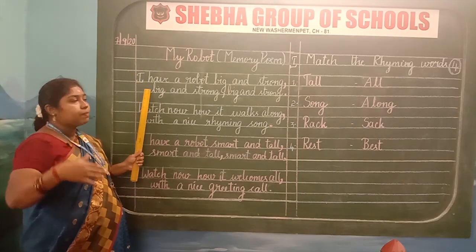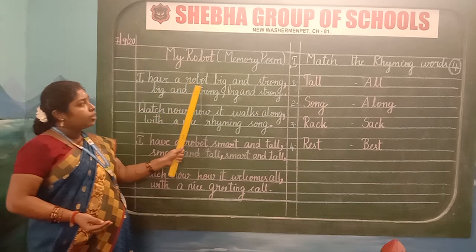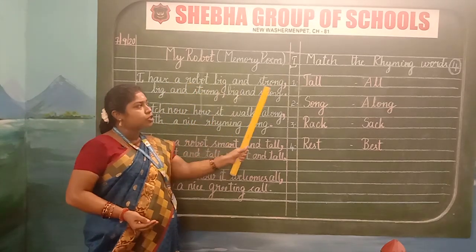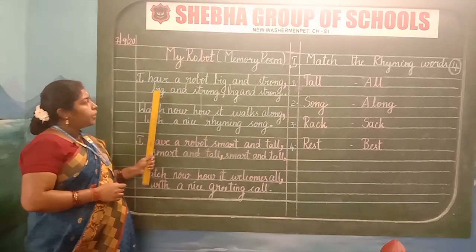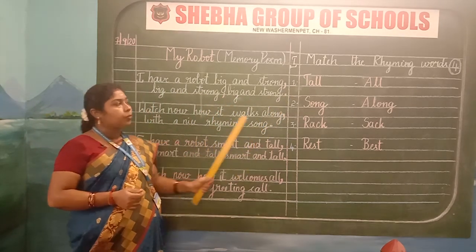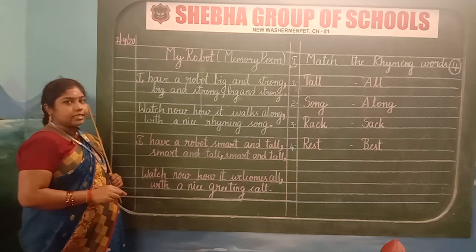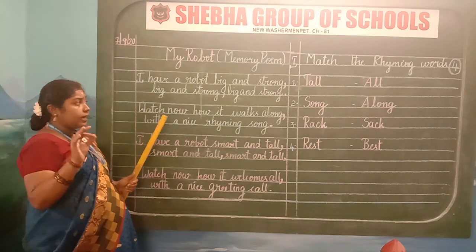So come on, spell it along with me and write. I have a robot, big and strong, comma, big and strong, comma, big and strong, full stop. While writing this sentence, you have to give a space. It will make your note look neat.